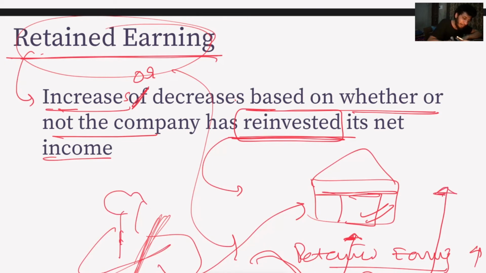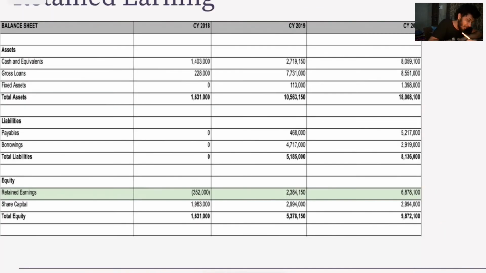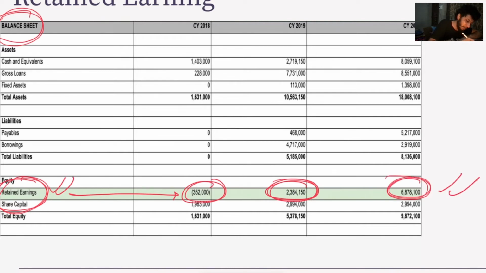Same scenario here. We can find this metric in the balance sheet. So in the balance sheet, you can check for retained earnings. For this example, retained earnings seem to be increasing every year. So we can say this company has been reinvesting its income.